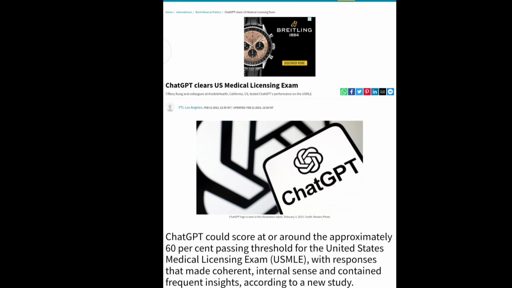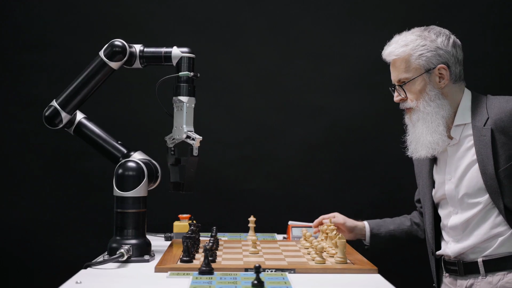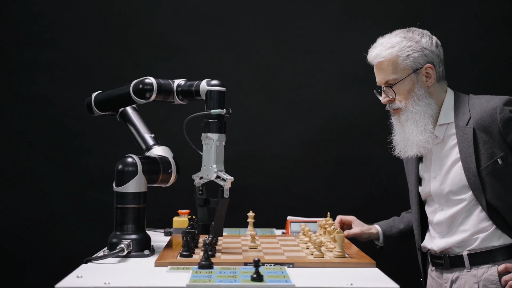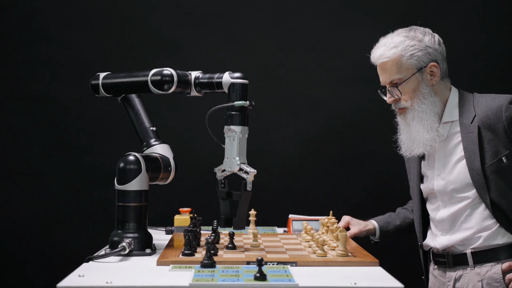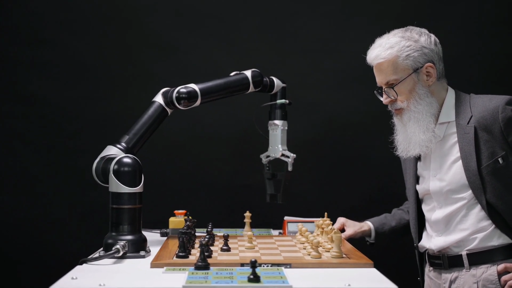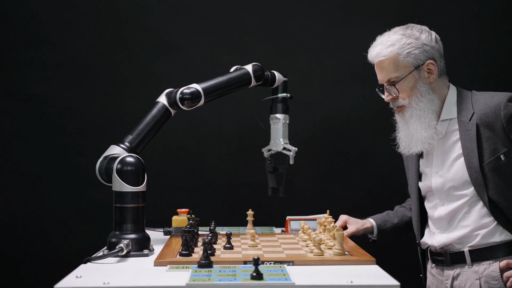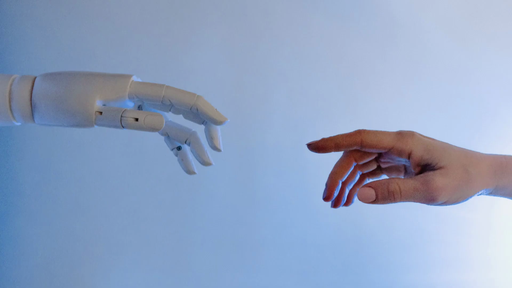Disadvantages of ChatGPT. ChatGPT is limited by the training data and may not always provide accurate or appropriate answers. It can also struggle with understanding context, sarcasm, and complex topics. It is also not able to experience emotions or physical sensations, so it may not be able to understand certain emotions. Additionally, it may perpetuate biases present in the training data.